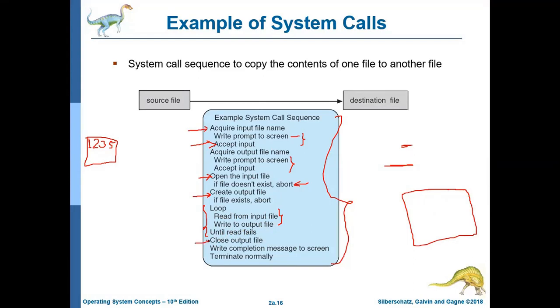Then you close the output file. Write completion message to the screen, terminate normally. After copying, you are going to give the user a message that the copy has been completed. Now you can terminate your process normally. So these are the different call sequences after you call a system call for copy content, copying from one source to another.